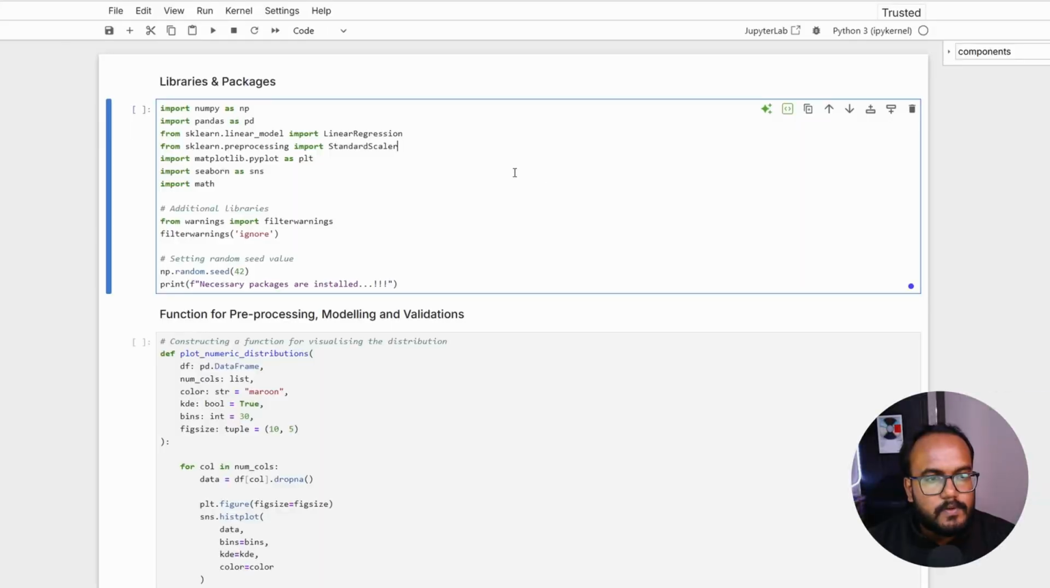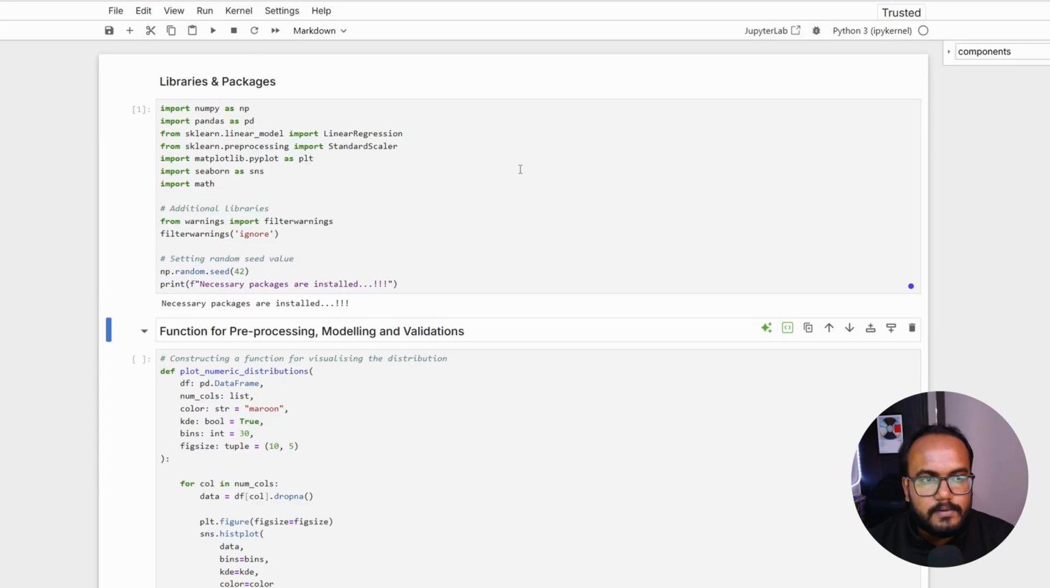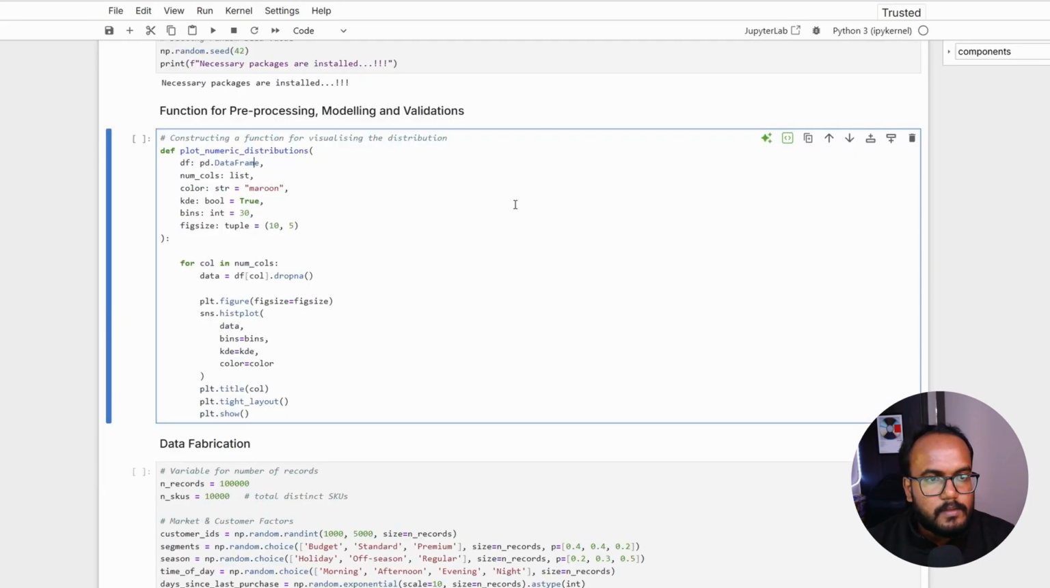Let's start with installing all the necessary libraries that we need. Here I'll be taking very basic libraries that we are going to use for this exercise. Coming to the user-defined functions, I need only one user-defined function in order to visualize the distribution of all my variables, and how each and every variable is being fabricated.